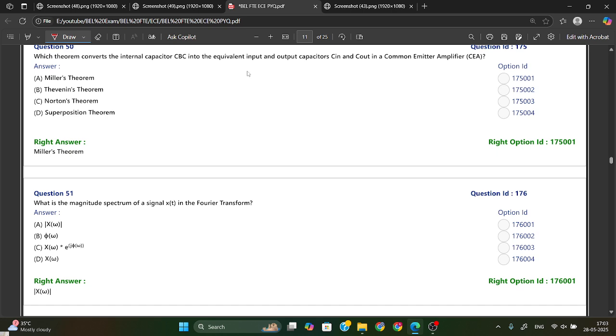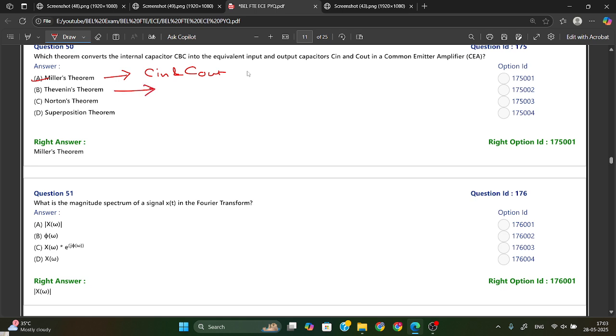Miller theorem is used to split or convert a feedback capacitor into an equivalent C in and C out, means equivalent input capacitor and equivalent output capacitor. This is the function of Miller theorem. So from here Miller theorem is the answer.